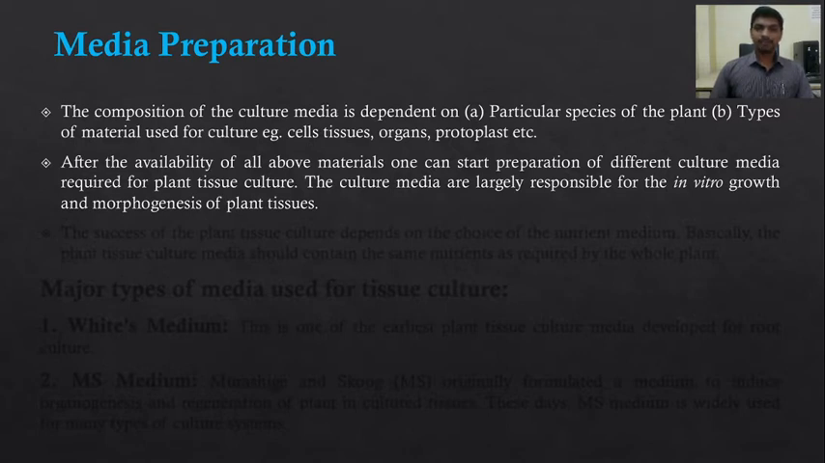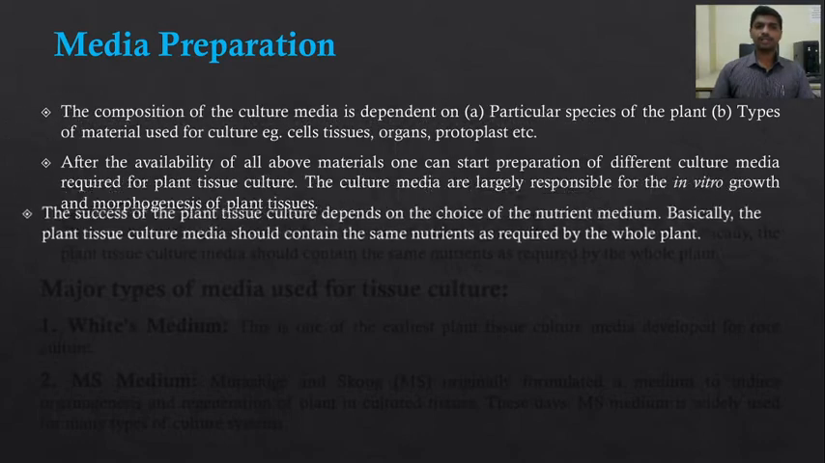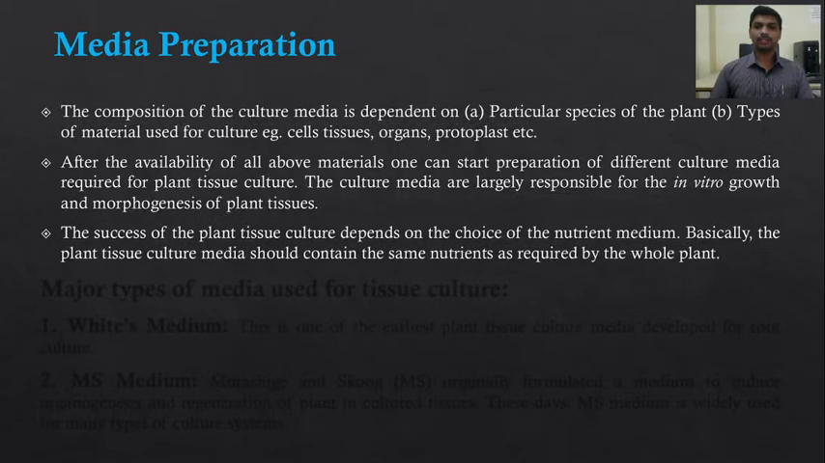So after collecting all the materials required for the preparation of different culture media, the culture media is largely responsible for the in vitro growth and differentiation of the plant organ, that is the morphogenesis. The development of shoots and roots depends on the composition of the culture media. The success of plant tissue culture depends on the choice of the nutrient medium. Basically, the plant tissue culture media should contain the same nutrients as required by the whole plant.